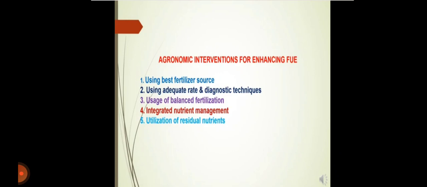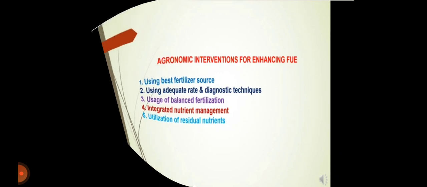Last one, fifth, utilization of residual nutrients. Some of the strategies to utilize the crop residue in an efficient manner are knowledge of climatic conditions and carry over effects of residues, blending rightly in cereal legume rotations, and mixing shallow and deep rooted crops in rotations. So these are the agronomic measures.